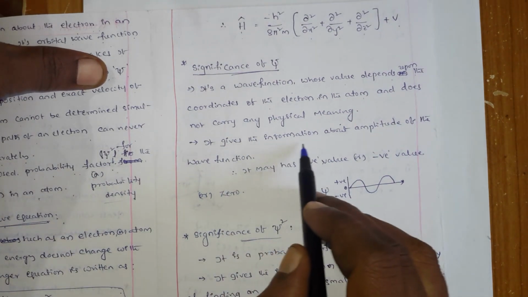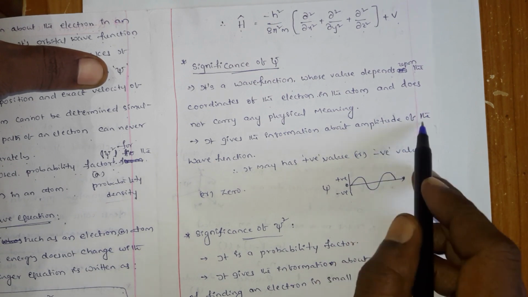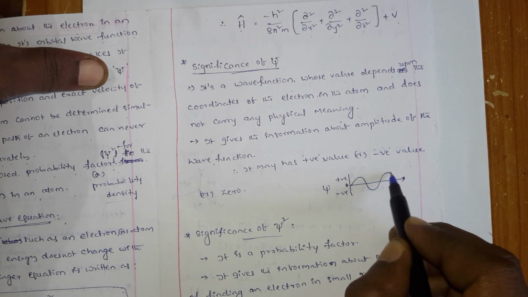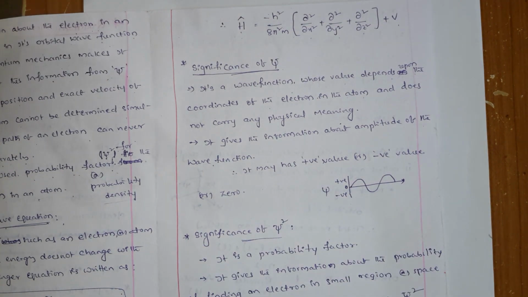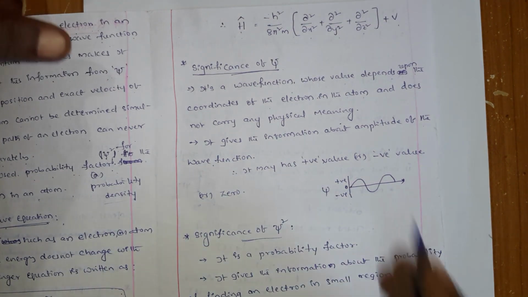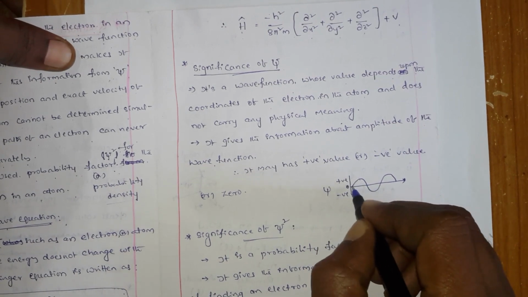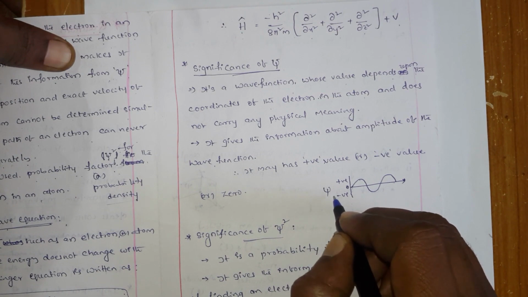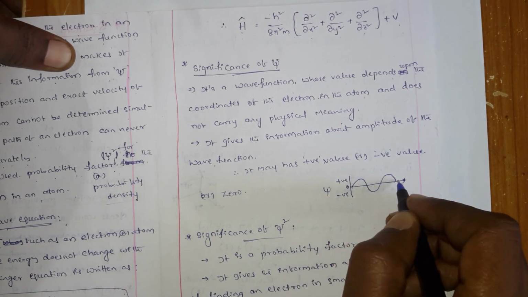Okay, and it gives the information about the amplitude of the wave function. Amplitude means how much intensity it is there. Amplitude is the difference between here to here. Suppose this is a wave and you assume it is a psi wave, and it is like this. Okay, the psi wave.